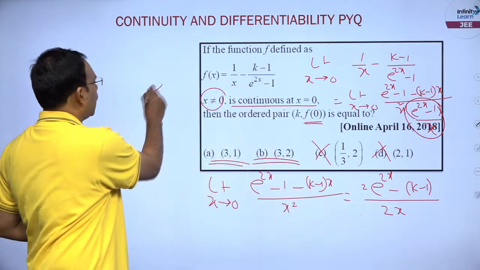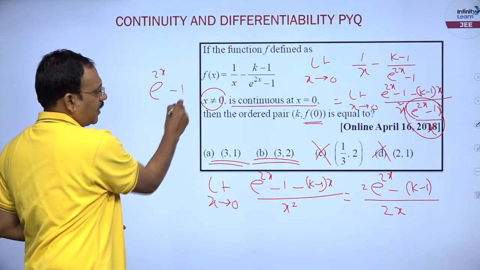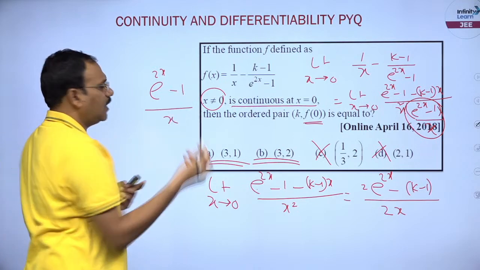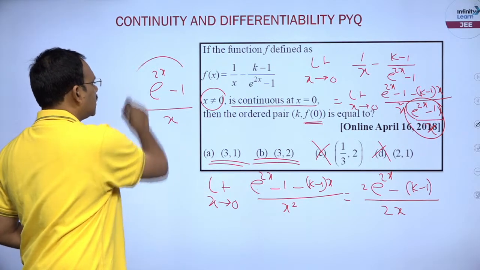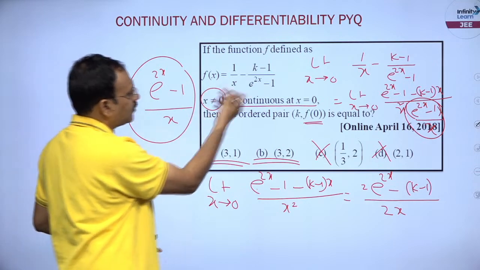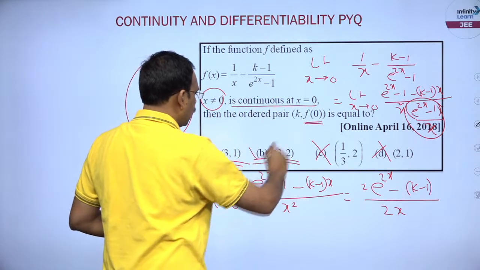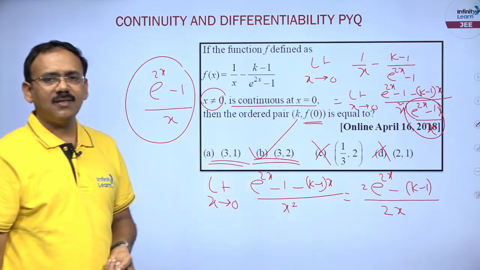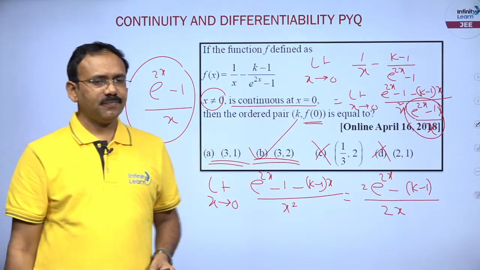Now the limit becomes e power 2x minus 1 by x. Limit extends to 0. You know its value is 2. So the output value, that is f of 0 value, is 2. So you can go with option B. That is all. A simple limit.